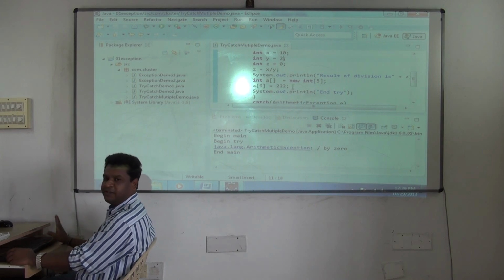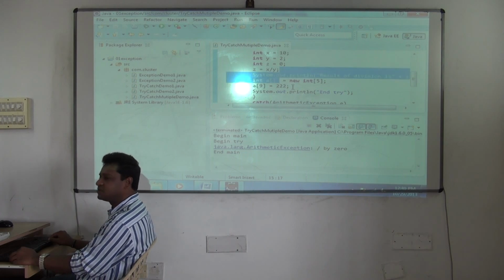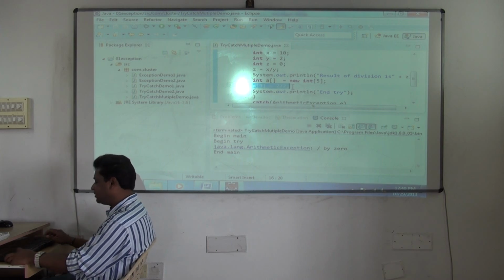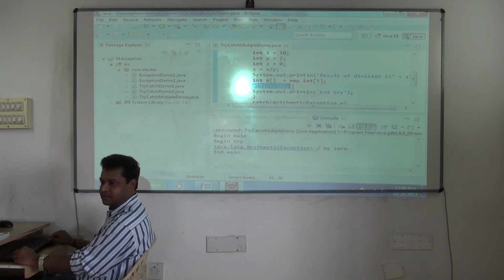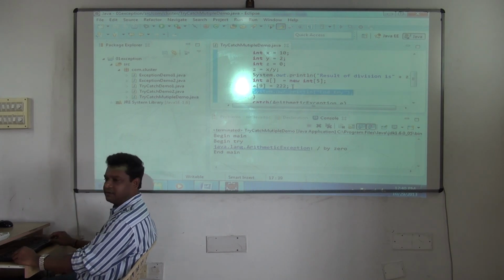Now arithmetic exception will not occur. So it will go on executing. Here it executes, here it executes, here it executes. It will reach here, into which line now? When it reaches this line, here exception occurs. Which exception? Array index out of bound. Now this statement will be skipped. End try will not execute.